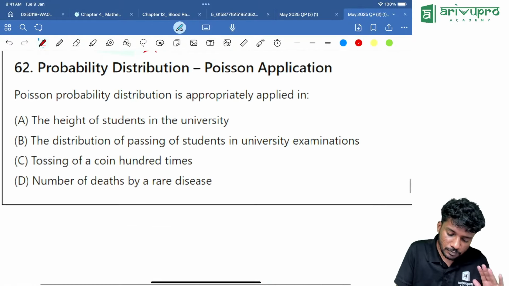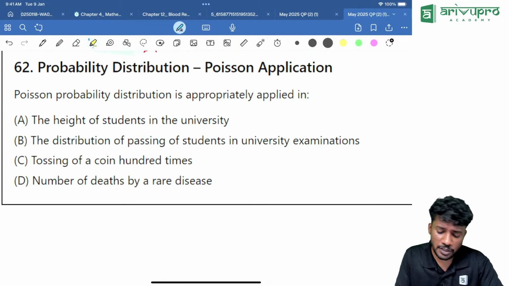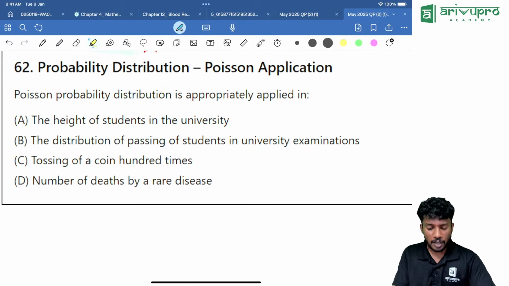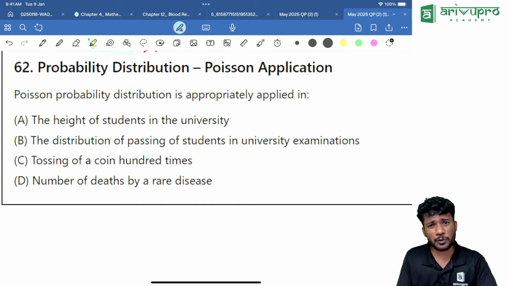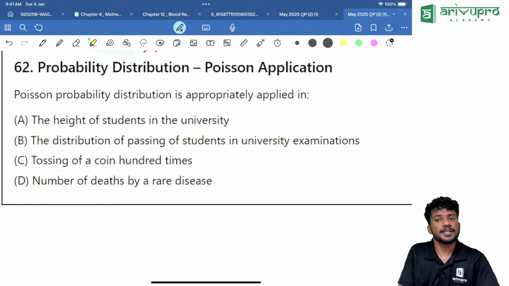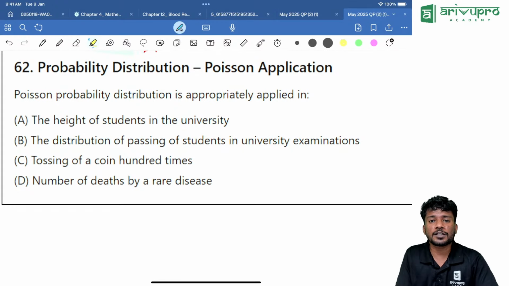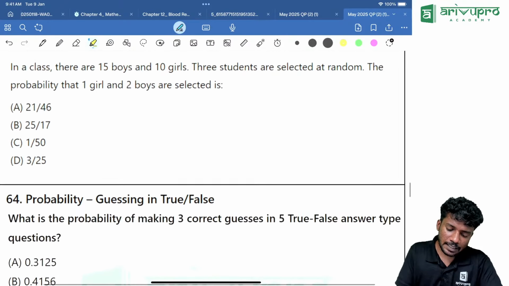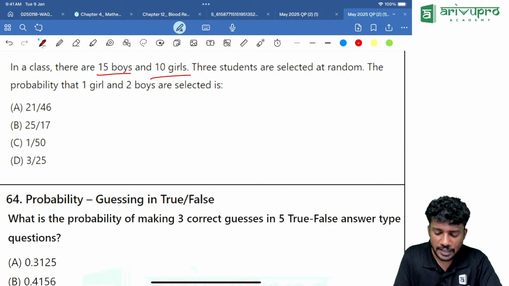Next one. Poisson distribution is appropriately applied in what case? Now I will ask you one question. When you read the title or the description about Poisson, it is what? The probability distribution of rare things. Now, the number of deaths by a rare disease is always coming under what? Poisson distribution.